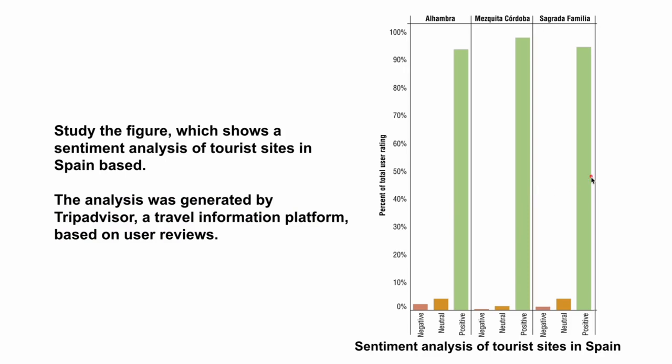This is an example of a graph, a bar graph, generated by TripAdvisor. If you know, TripAdvisor is actually a travel information platform. So what you have on the platform are things like hotel reviews, trip attraction reviews, and different places that you can visit. It gives you an amalgamation, or basically accumulates data from different kinds of users who post about a particular destination or particular hotel stay.